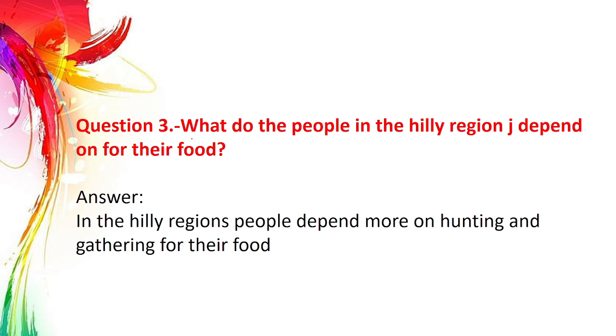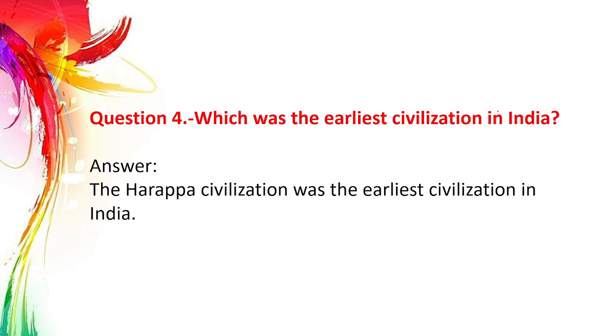Third question. What do the people in the hilly regions depend on for their food? Answer. In the hilly regions, people depend more on hunting and gathering for their food. Fourth question. Which was the earliest civilization in India? Here is the answer. The Harappa civilization was the earliest civilization in India.